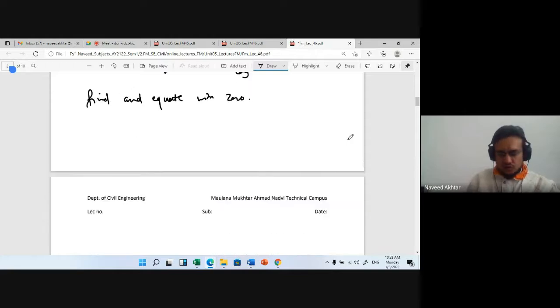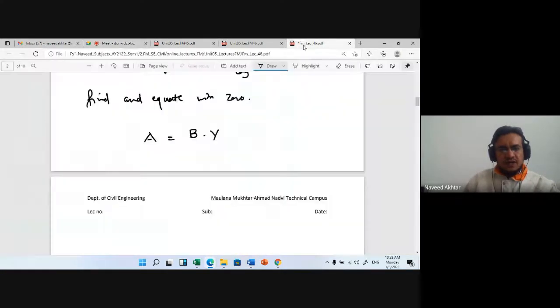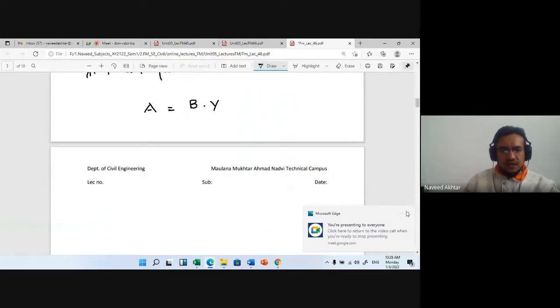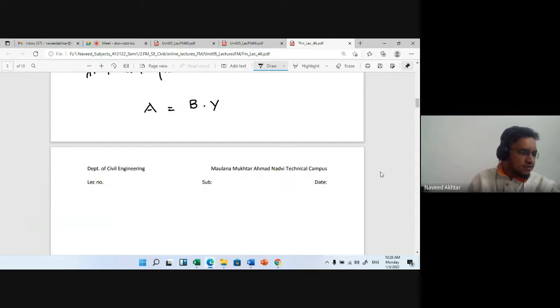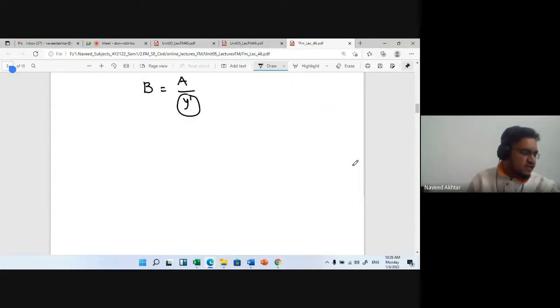Okay. So you know the area of the rectangular channel, as you write down, area A is equal to B into y. This is the area of your rectangular channel. So you know that B is equal to A upon y, if I write down, because the depth will be changing. Area is not changing. Area of your channel remains same.